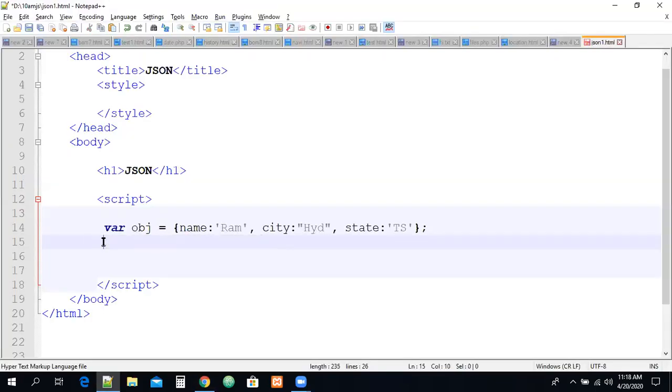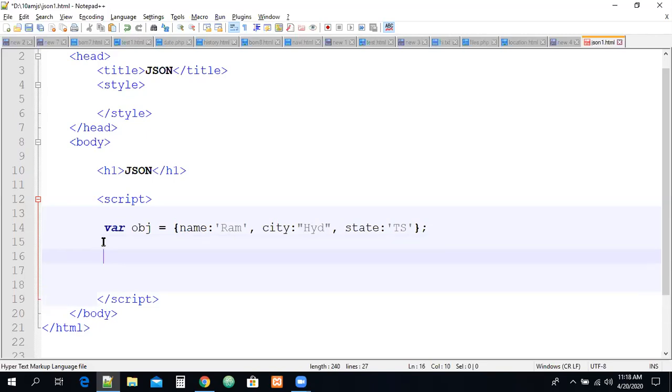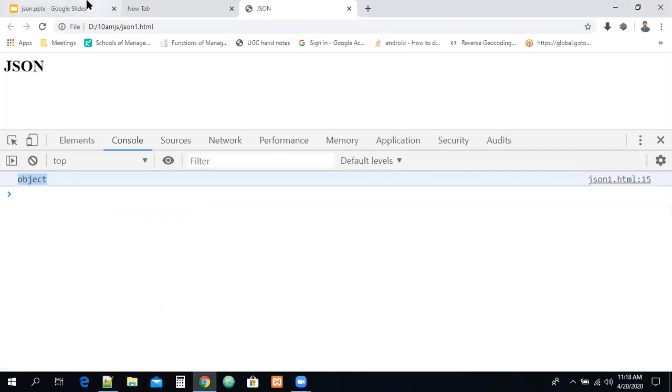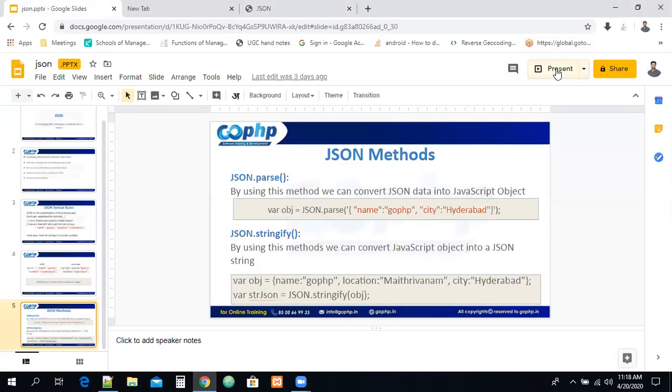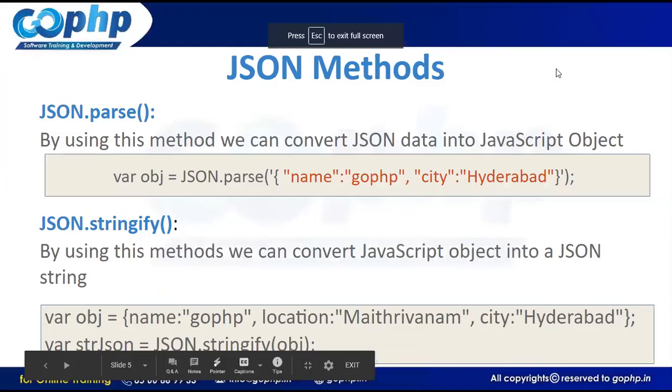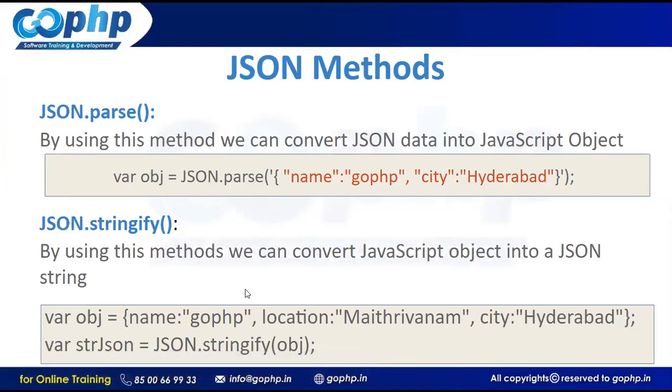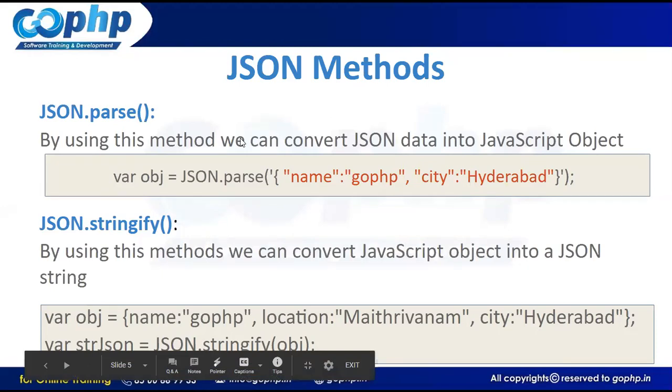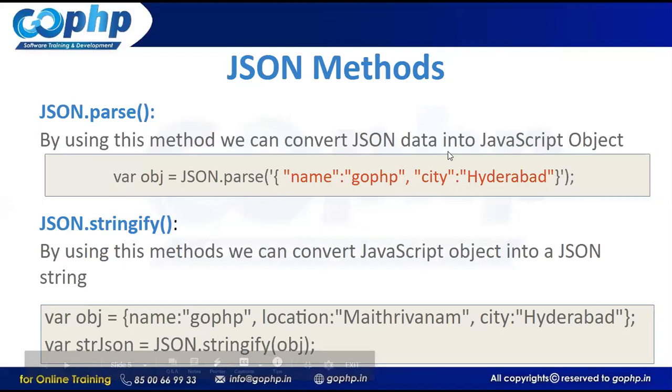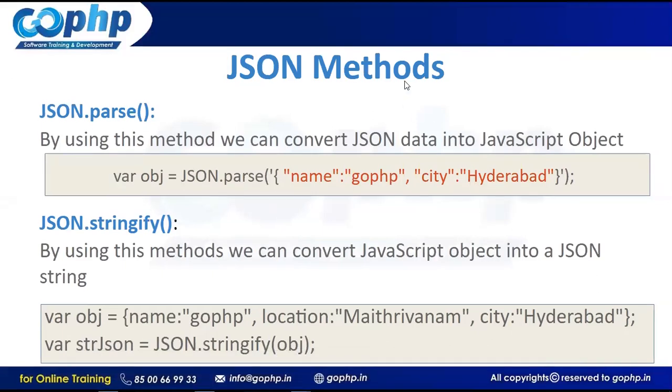Now I want to convert this object into a JSON string. How can we convert this into a JSON string, guys? What is the method we have there? By using the JSON.parse method, we can convert JSON data into a JavaScript object. But we don't have JSON data here, we have an object. How can we convert an object into JSON? By using JSON.stringify as the method.